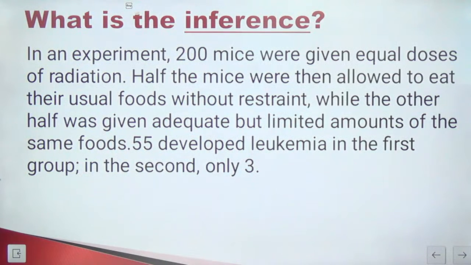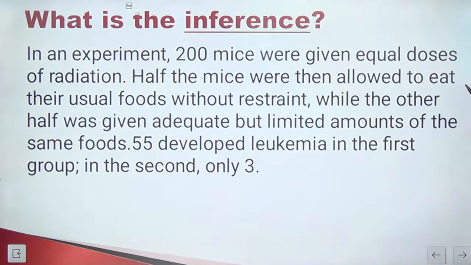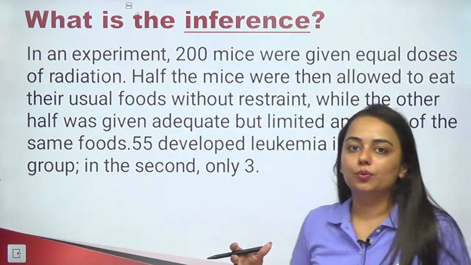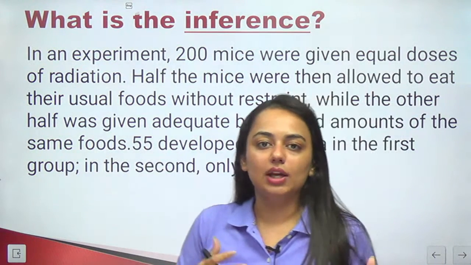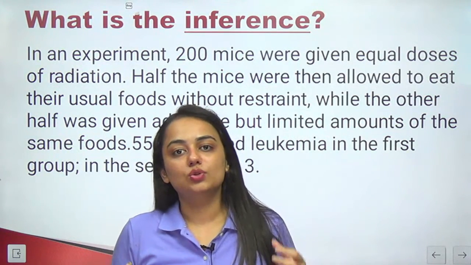Let's finally move on to our last term, which is inference. So in an experiment, 200 mice were given equal doses of radiation. Some scientist is conducting an experiment. He exposes 200 mice to certain radiation.